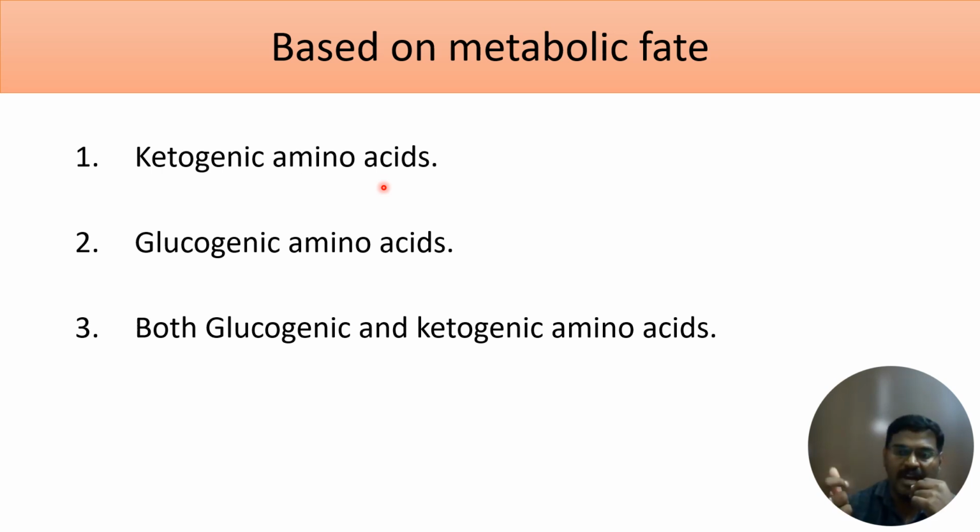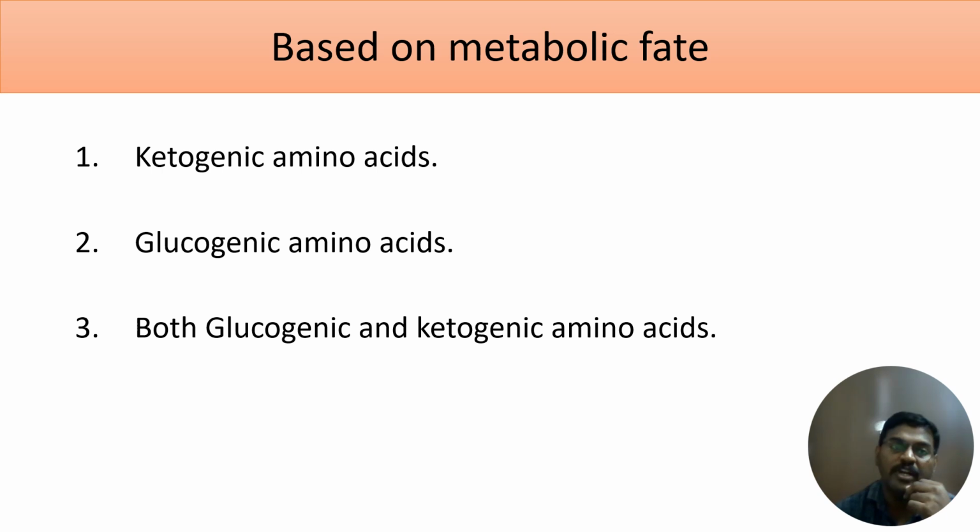If an amino acid, when it is catabolized, when it is broken down, the end product which is produced from that amino acid is a ketone body, you are going to call it as ketogenic amino acid. Okay, if an amino acid, when it undergoes catabolism, the end product which you get is glucose, you are going to call it as glucogenic amino acid. Okay, if an amino acid, when it is catabolized, you get both glucose and ketone body, you are going to call it as both glucogenic and ketogenic amino acid. Okay, so based on the metabolic fate, we have three classification classes, that is ketogenic, glucogenic, both ketogenic and glucogenic.